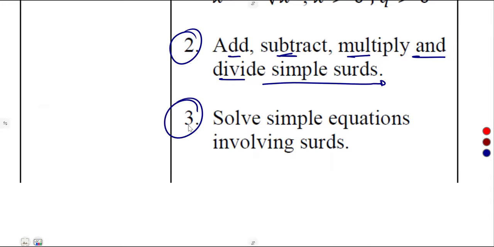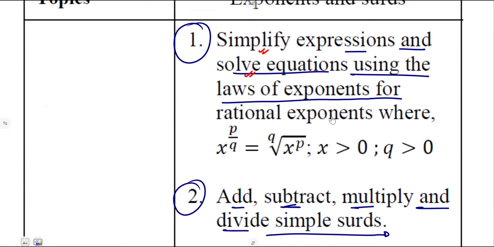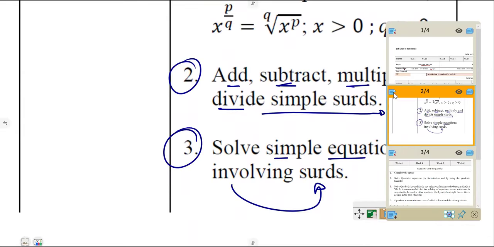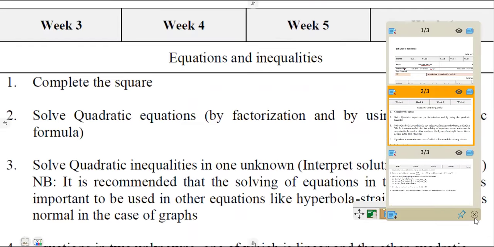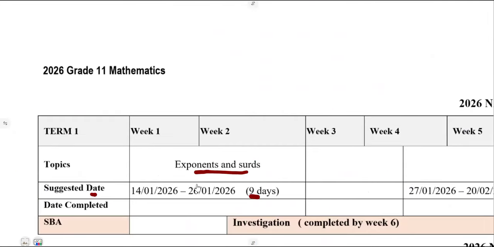And 3, you must be able to solve simple equations involving sets. Just like when you were working with exponents, you also had equations, so under sets there are also equations. Understand all the basics. So this is the first part, working with your exponents and sets.